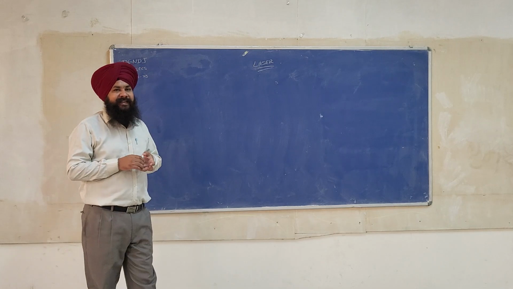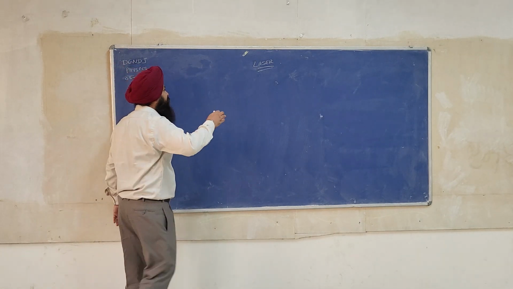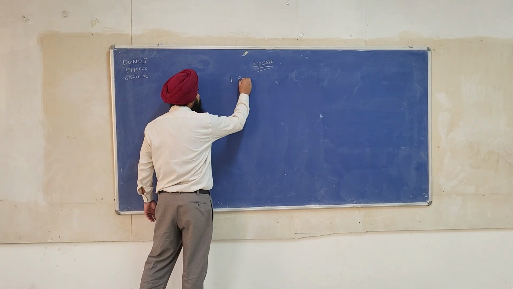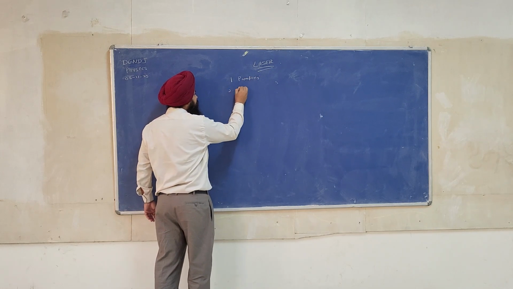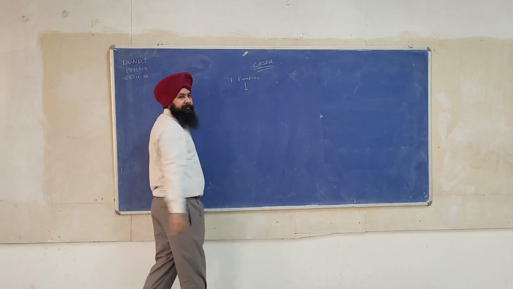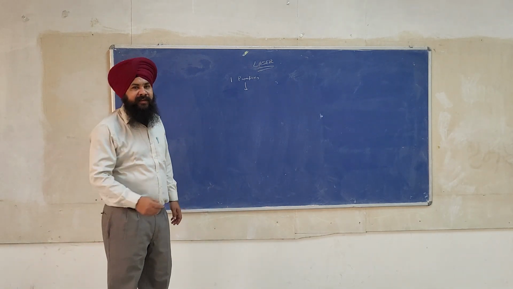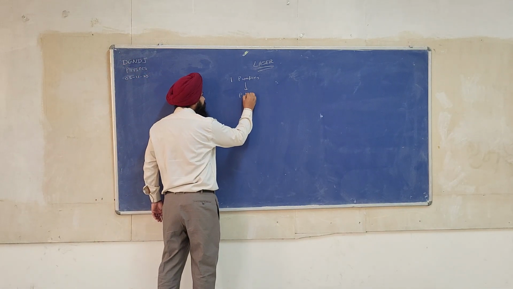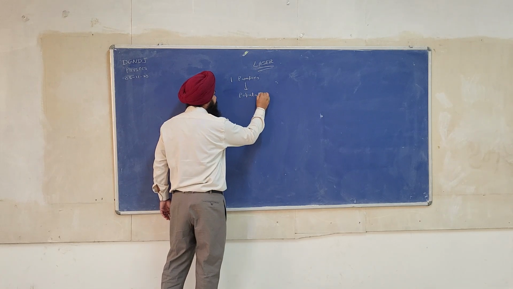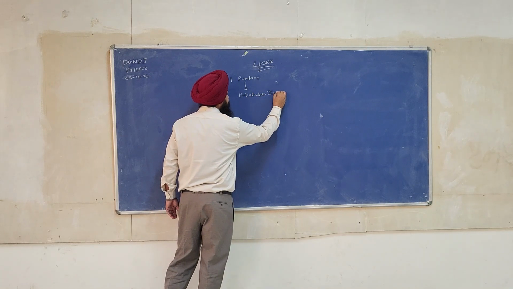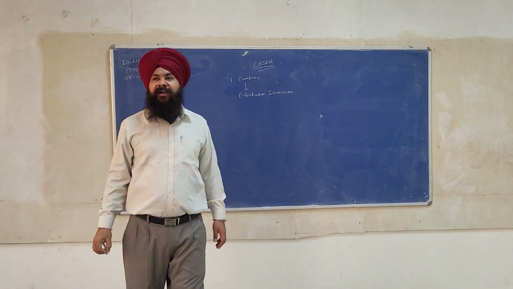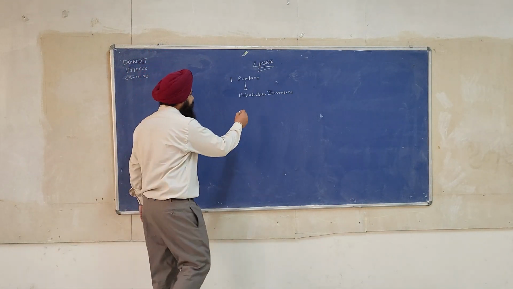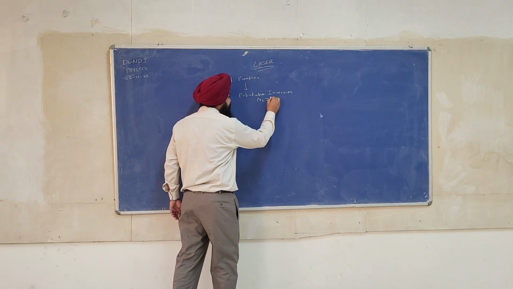If I concise the whole features, the first step is called pumping. The pumping will lead to a population inversion. And what is the population inversion? N2 greater than N1 is called a population inversion.